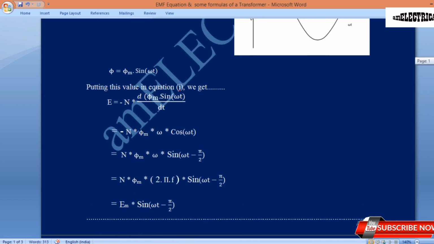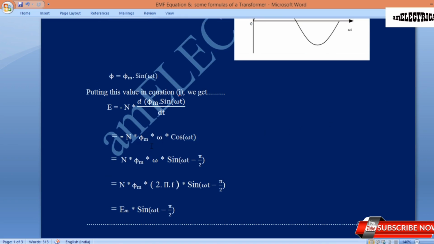As phi m is constant, which is the maximum value, phi m will come out of the derivative, multiplied by omega, because the derivative is with respect to time t only. So omega comes out and the derivative of sin omega t is cos omega t. That equals n multiplied by phi m multiplied by omega multiplied by sin(omega t minus pi by 2), since minus cos omega t is sin(omega t minus pi by 2). I hope you all know this, it is part of mathematics.